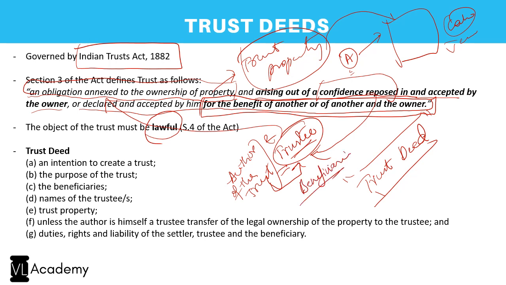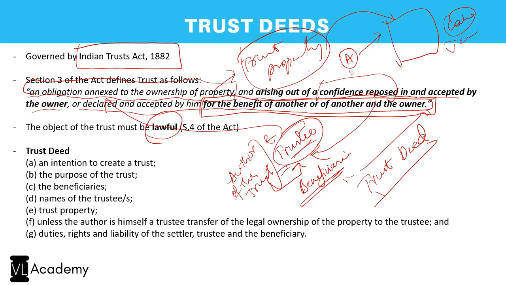beneficiaries. What is the concept of a beneficiary? The beneficiary is the one who would enjoy the end result of the trust, who would enjoy the fruits of the trust. The monies invested from the trust property, and the revenue generated from the trust property, shall stand for the benefit of the beneficiary. So that is very important, right? So there is a trust deed, a trust property, a trustee, and the author of the trust. The trustee and author can be the same person or different persons, right?